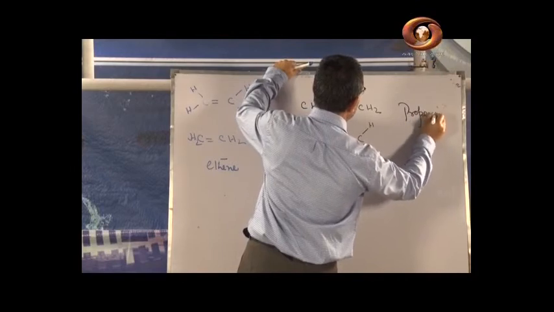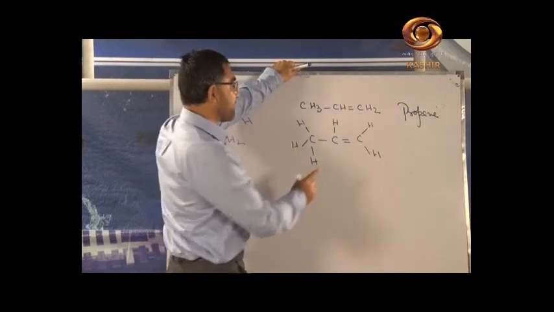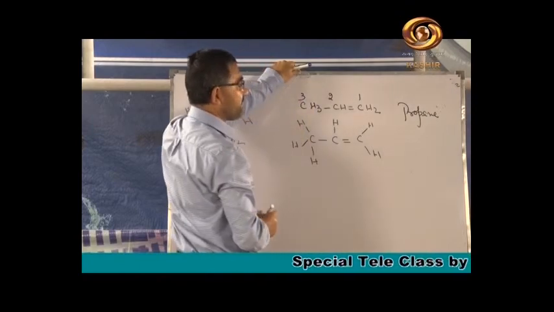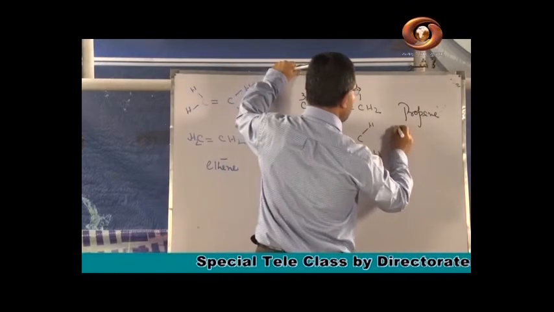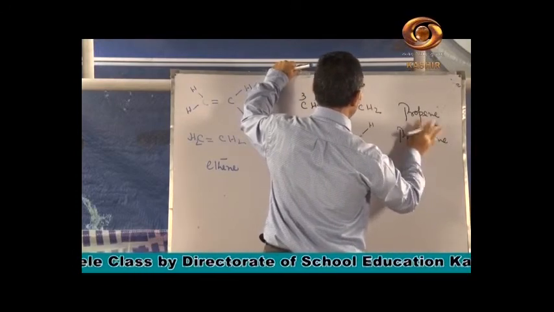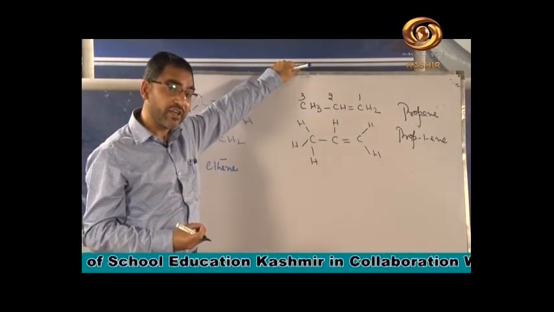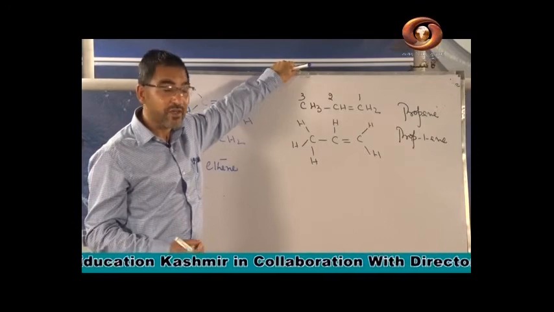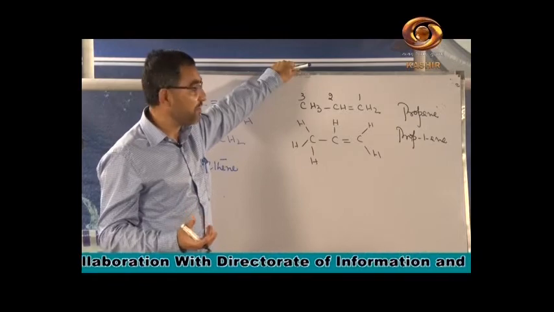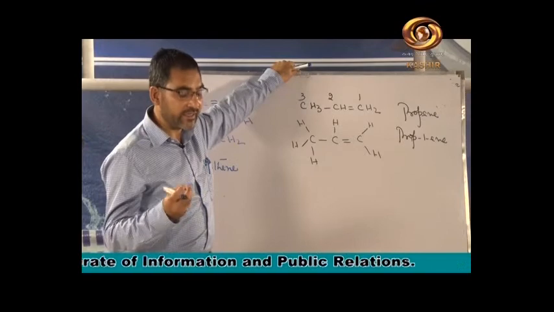It is a propene. But appropriately, sometimes the option is like this in your examinations, this is 1, 2 and 3, it is the prop-1-ene, means double bond की जो position है वो carbon number 1 पर है. Whether you will write the propene or you will write prop-1-ene. Prop means there are 3 carbons in the chain, there are 3 carbons in the compound, 3 carbons in the chain, and double bond is at position number 1. Whether you will write the prop-1-ene or whether you will write the propene, both the names are correct.